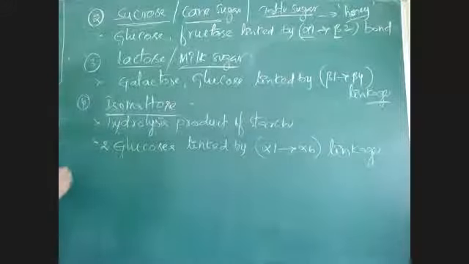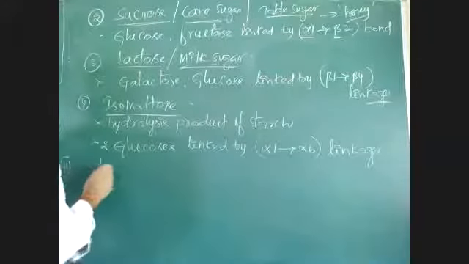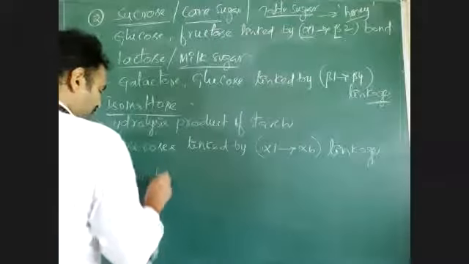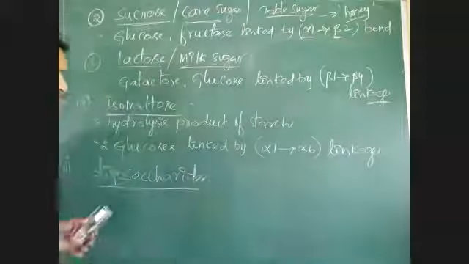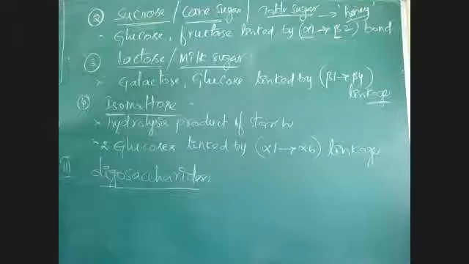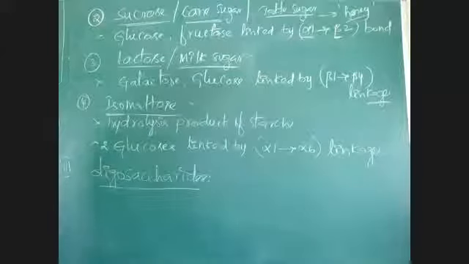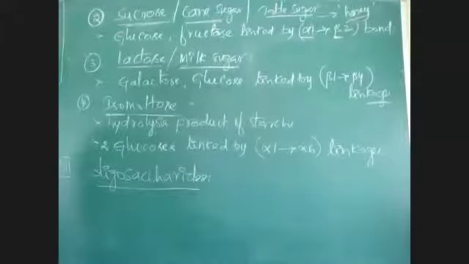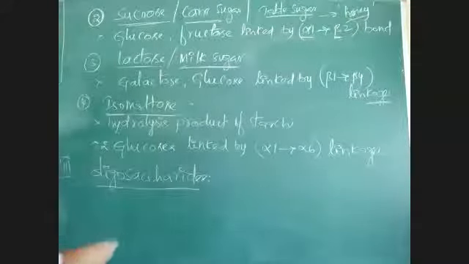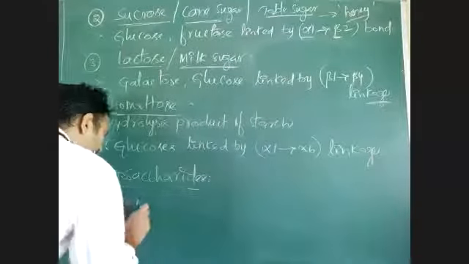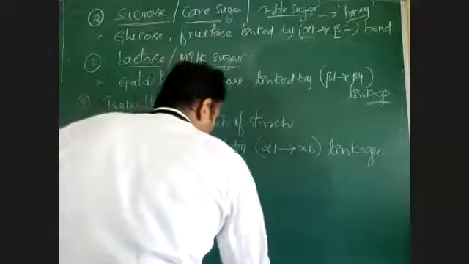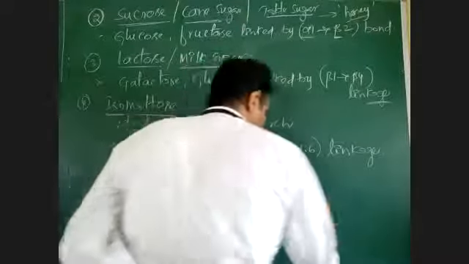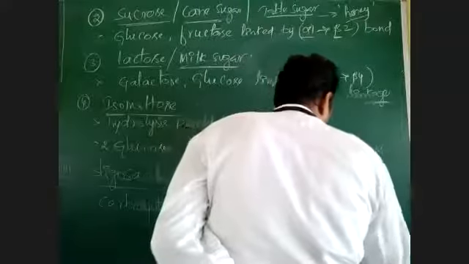Then the third category of carbohydrates: oligosaccharides. What do oligosaccharides mean? These are carbohydrates which are formed with 3 to 10 monosaccharides.